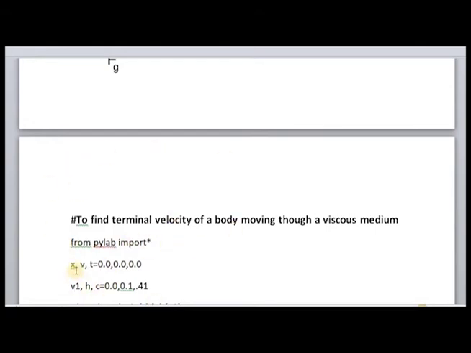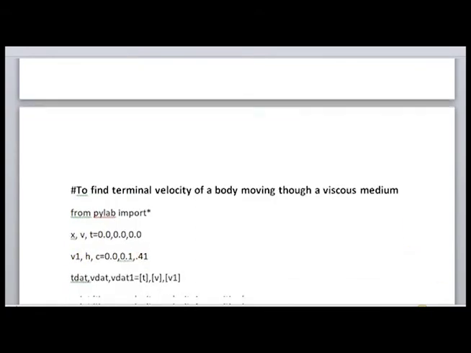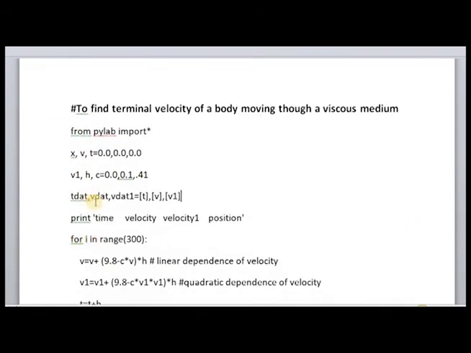Initialize x, v and t, that is initialize position, velocity, time, initialize v1, h, the constant c, initialize list for v dat, list as t dat, v dat and v dat 1. This statement is not necessary. Then you directly move to loop, that is, for i is equal to 1 to 300 do.